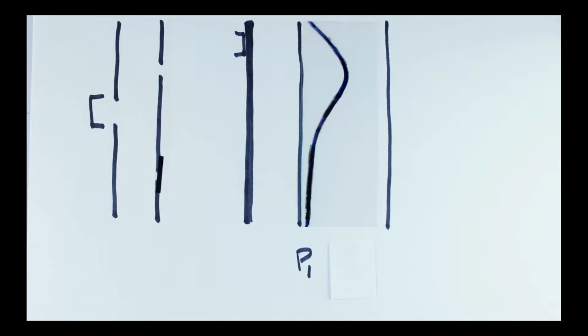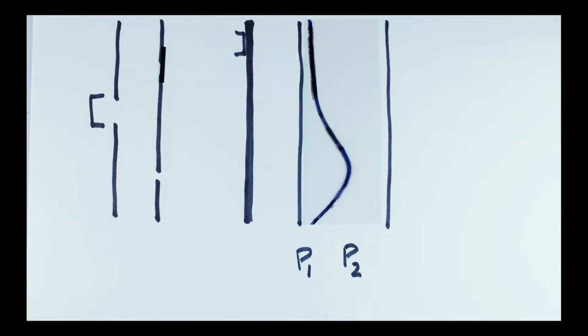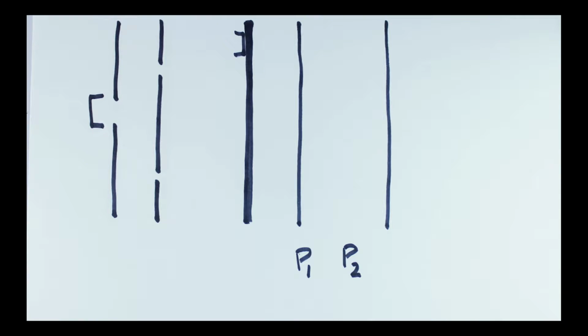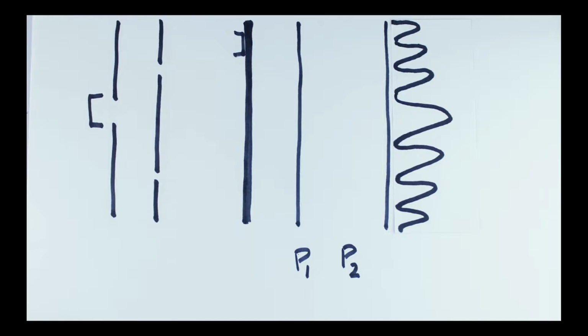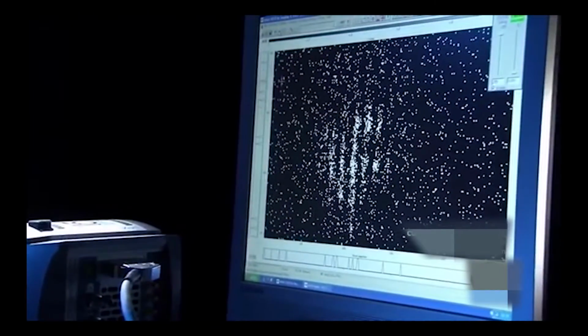So when we measure the probability of arrival of electrons, when only hole 1 is open, we get P1, and when only hole 2 is open, we get P2. But when both holes are opened, what do we get? We get the probability pattern which looks like this. And just like the electrons, we get the same result in case of photons.